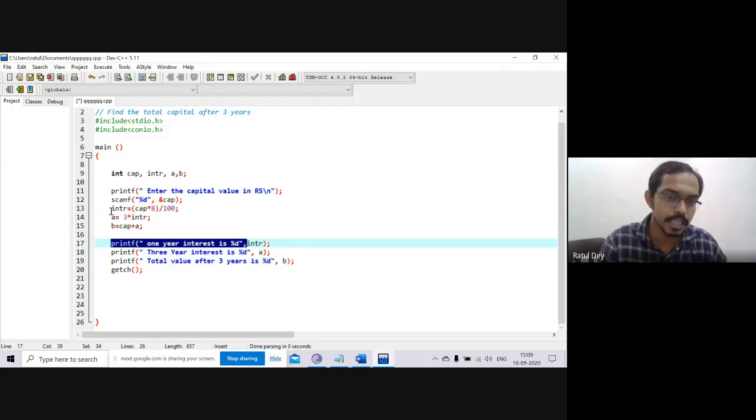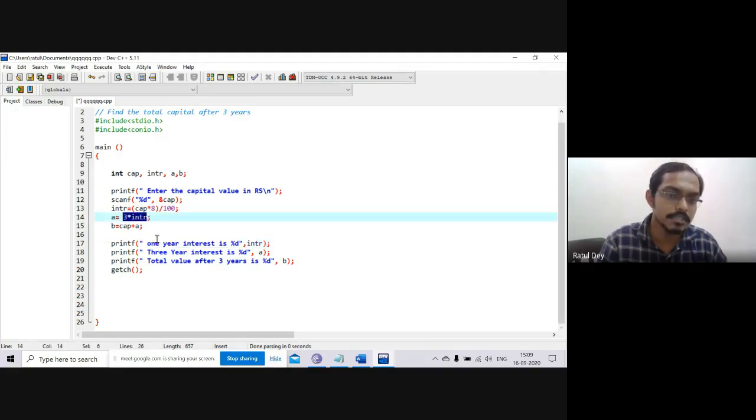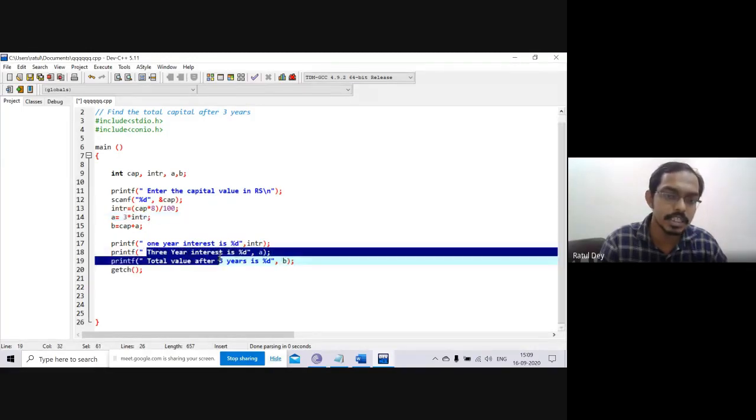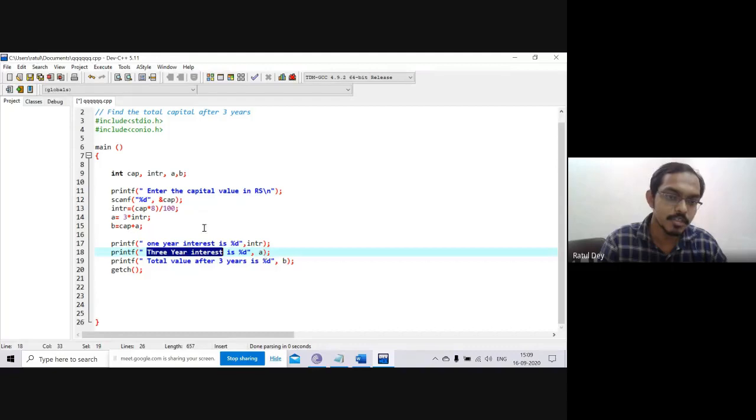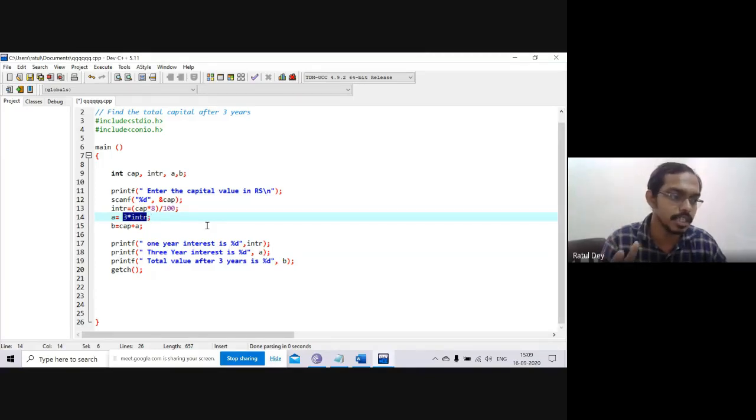Next we have to write that the interest value is multiplied by 3. That means the last 3 years' interest is represented as A. So here we just print the A value, and we multiply the interest by 3, because we know that whatever interest comes in the first year, we just multiply it by 3.